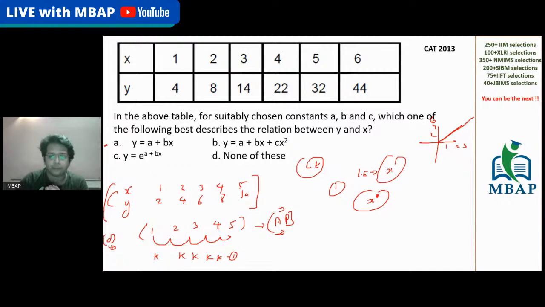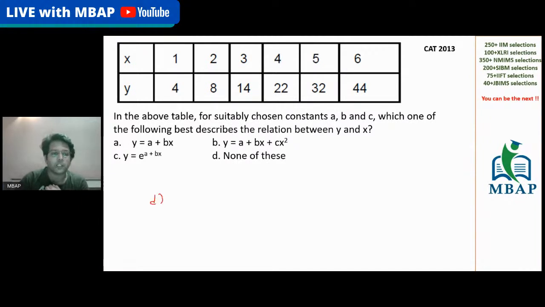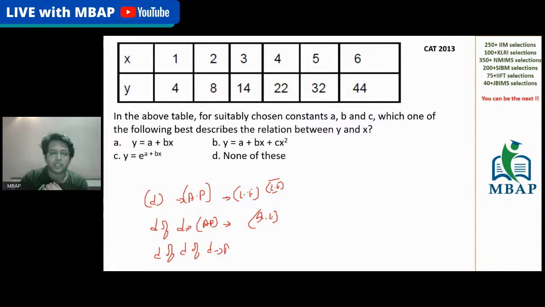Believe me, friends, the simplest approach I can give you is this: if the difference of values forms an AP, it's a linear equation. If the difference of the values is forming an AP, the only equation which can be formed is a linear equation or a straight line. If the difference of difference forms an AP, this is a quadratic equation. If the difference of difference of difference forms an AP, this is a cubic equation. And that's how you can decode which form of equation this table will belong to.